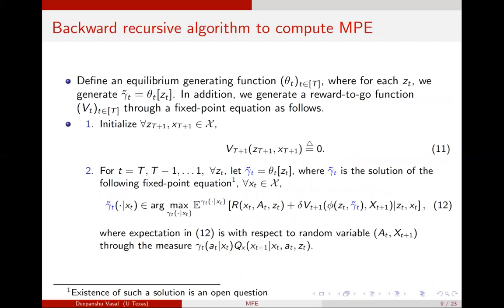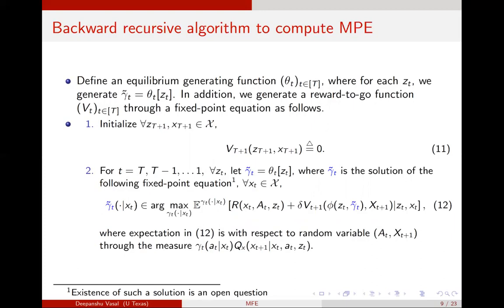So now I will give you a backward recursive methodology to compute mean field equilibrium, and it goes as follows. I'm going to define an equilibrium generating function theta t such that for every zt, I will output gamma tilde t, that is the equilibrium gamma tilde t operated at that zt. So in a backward recursive way, we first define the reward to go functions vt plus 1 as 0 at time t plus 1. And from time t and backwards, and for every mean field population state zt, we compute